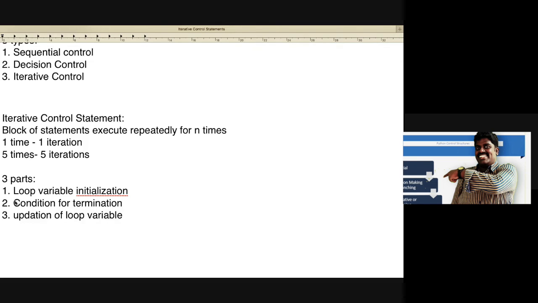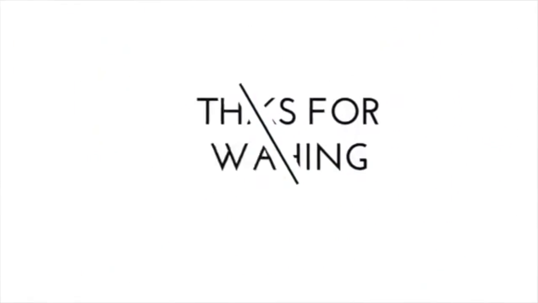Why do we have to give this condition for termination? If we do not give this condition, the iteration will never end. It will be continuously iterated n number of times. In order to avoid that, we apply the condition, or give the stop value of the variable, so that until that time it will be iterated. Those are the three different parts of an iterative control statement.